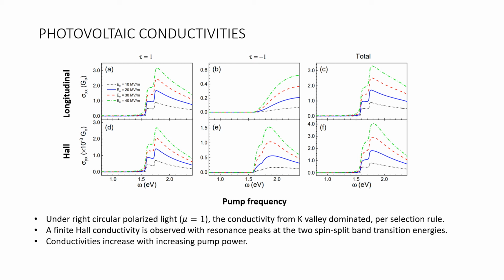Not shown here, however, as a quick sanity check, if we were to flip helicity of light from mu equal to 1 to mu equal to -1, the profile between K and K prime valley for Hall conductivity switch, as well as the sign of them switch from positive to negative. For the longitudinal, the profile for the K and K prime valley also switch, but the magnitude and the sign remain unchanged because the DC field does not change direction. This obeys time reversal rule.